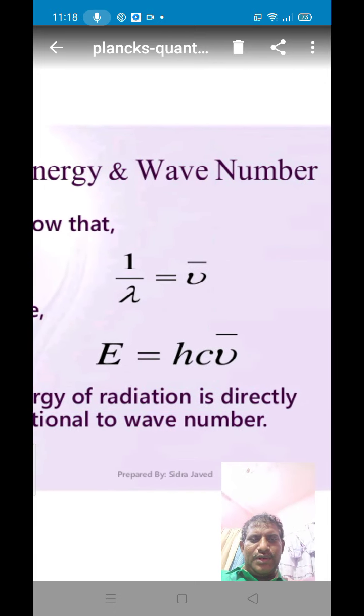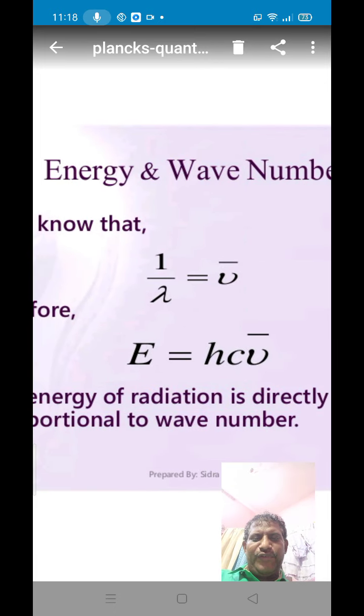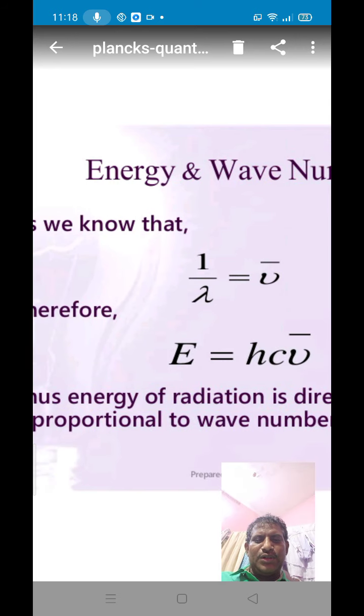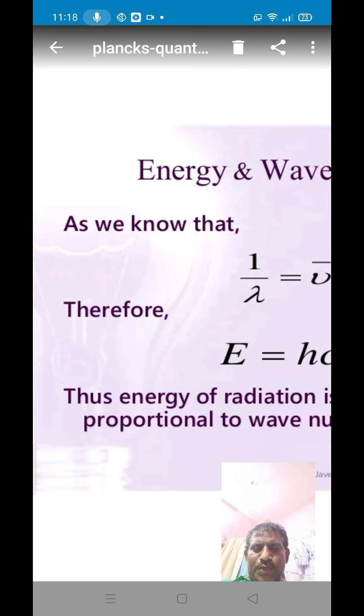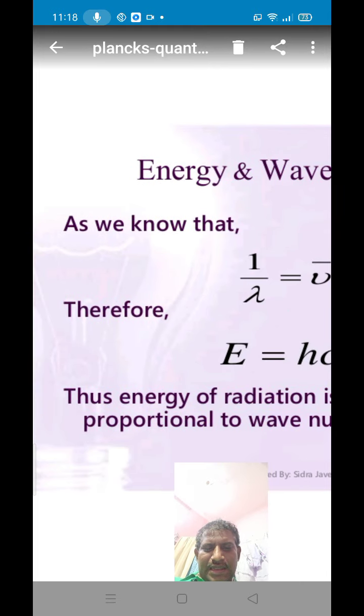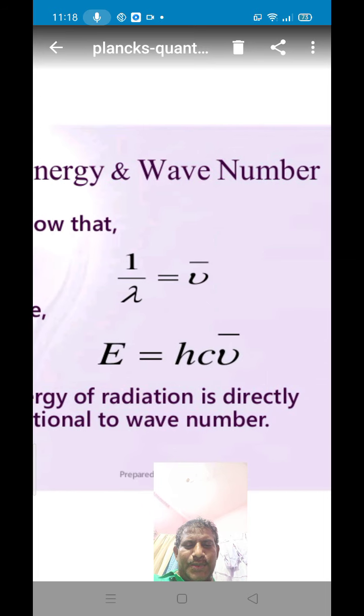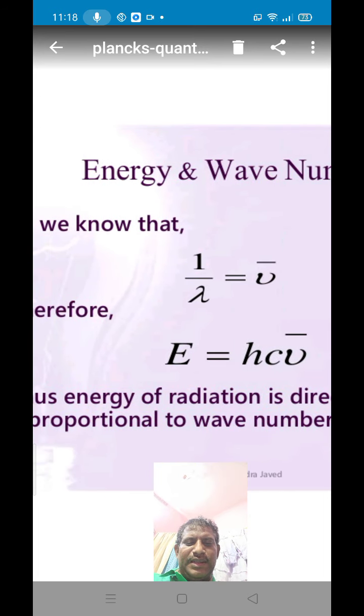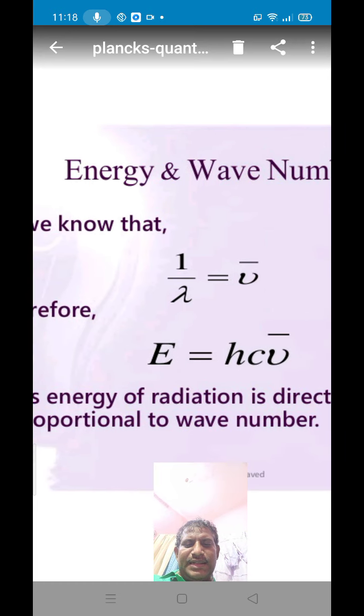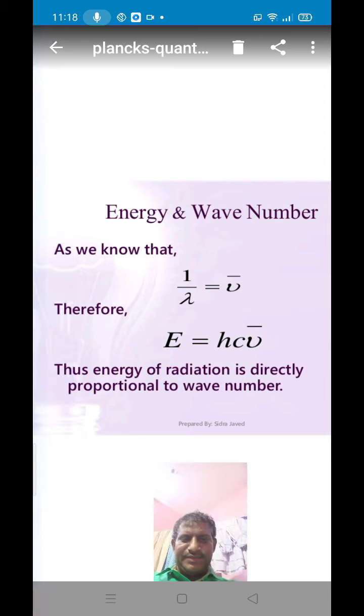Relationship between wave number, wavelength and energy. We know that wave number nu bar is equal to 1 by lambda. Therefore, E is equal to hc nu bar. Thus, the energy of radiation is directly proportional to wave number. E is directly proportional to nu bar. That means E is equal to hc nu bar. As the energy of radiation increases, the wave number also increases. These are the main characteristics of electromagnetic radiation.